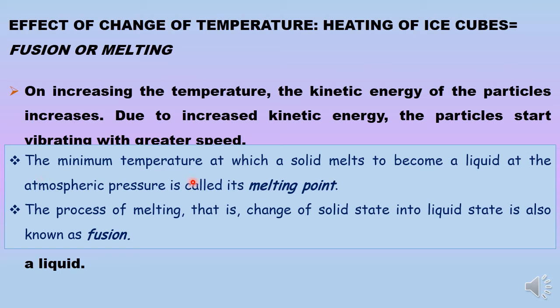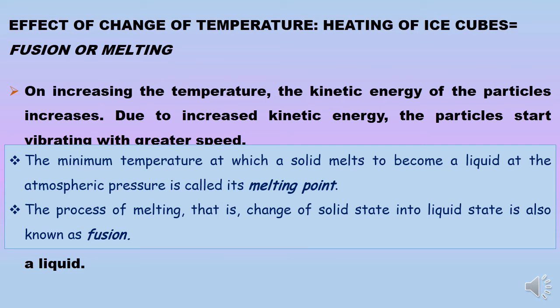The minimum temperature at which a solid melts to become liquid at the atmospheric pressure is called the melting point. So the melting point of ice is 0 degrees Celsius or 273 Kelvin. Also, the process of melting, which is the solid state changing into the liquid state, is known as fusion. So this phenomenon can be asked with the term melting or fusion.